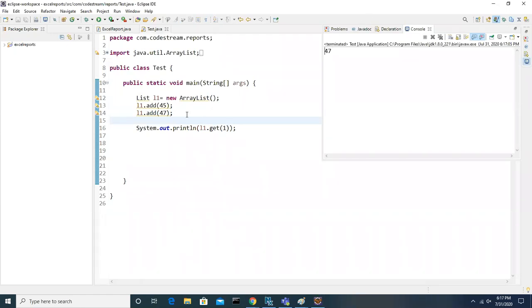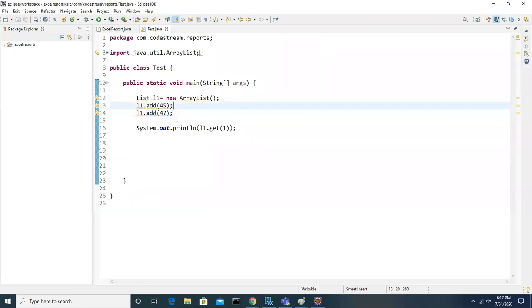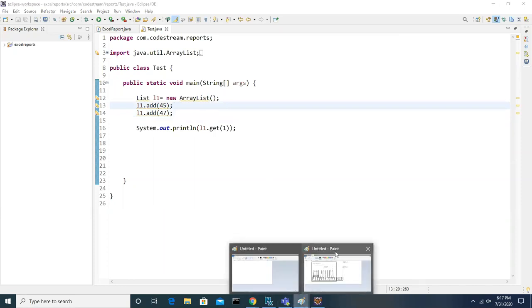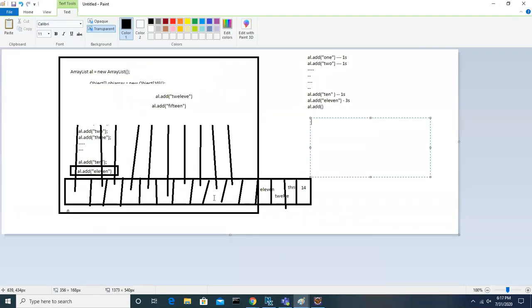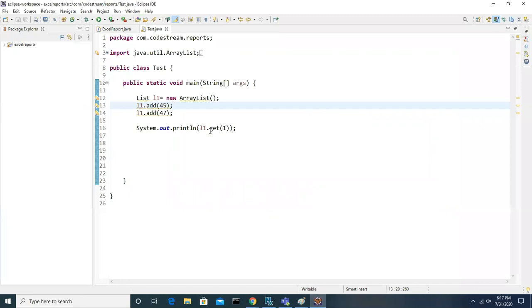Because the index of this is 0, 1, this is the 1 index value, this is the 0 index value. So while getting, there is no performance issue, guys, because we are directly specifying the index. The same time it takes for the 0 index value will be taken for the 14 index value also, because it is directly picking the address and not doing anything else. So while retrieving, you can get the value based on index.